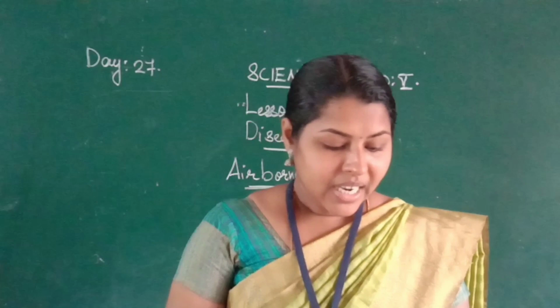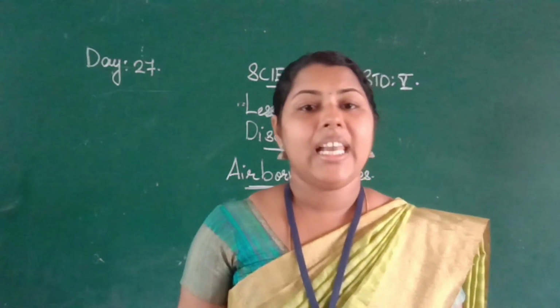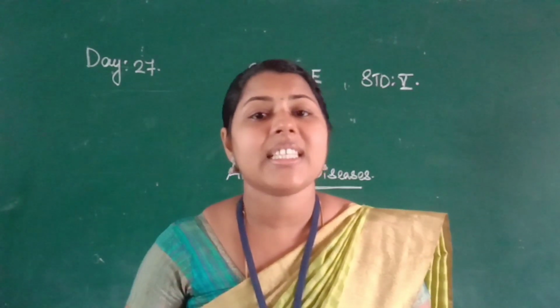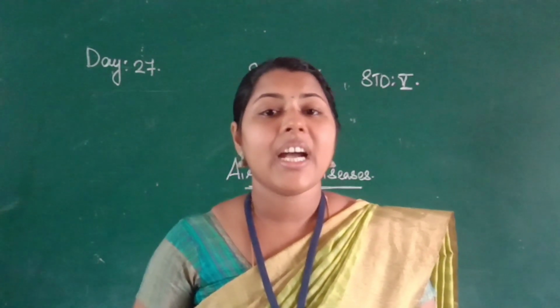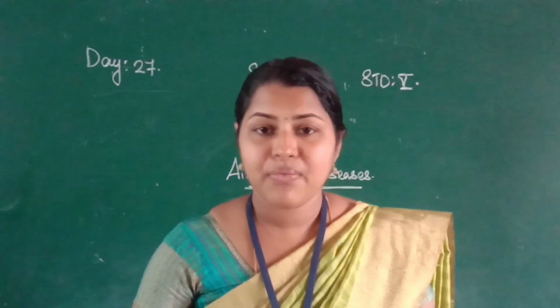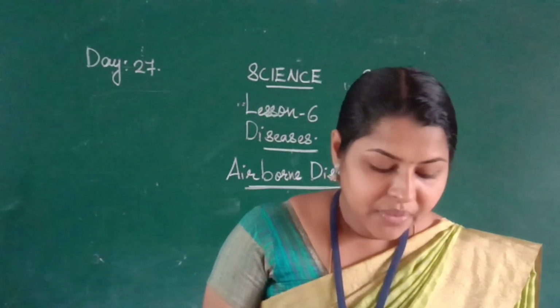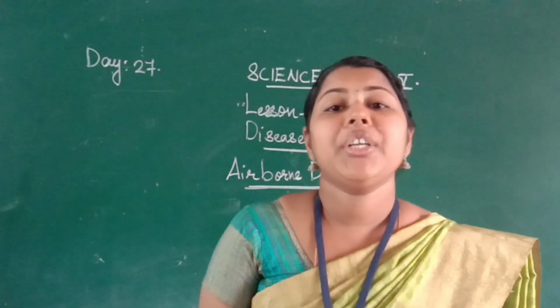It usually affects the lungs. TB affects which organ? Our lungs. The victim coughs continuously.